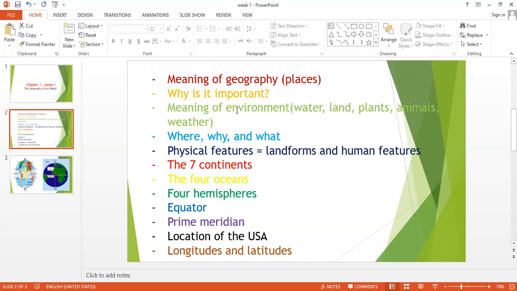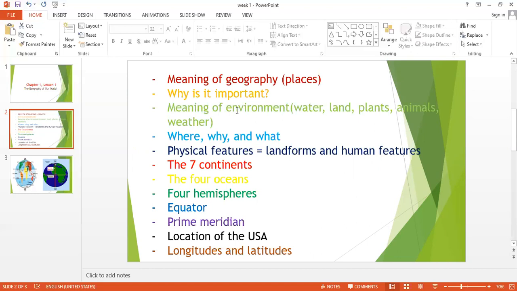So now, when we study the geography of a place, we can understand why some people stayed in some places. When we study the geography of America, America has many landforms, many rivers, and it's located along the Atlantic Ocean too. So that helped the American people to stay in America. Imagine America as just a desert. No people would stay in America, right? So why is geography important? Because it helps us to understand why people stayed in one place.